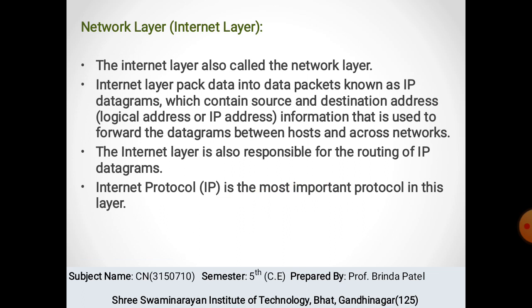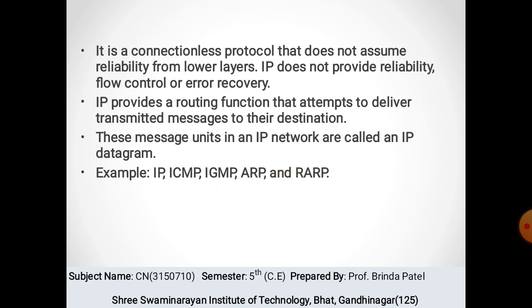Internet Protocol is the most important protocol in this layer. It is a connectionless protocol that does not assume consistency from the lower layers, so it does not provide reliability, flow control and error recovery. IP provides a routing function that is used to deliver transmitted messages to their destination. It delivers transmitted message units in an IP network, which are known as IP datagrams. Protocols in this layer include Internet Protocol, Internet Control Message Protocol, Internet Group Message Control Protocol, Address Resolution Protocol and Reverse Address Resolution Protocol.